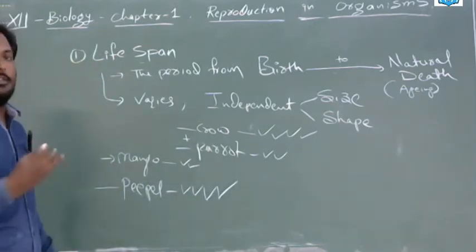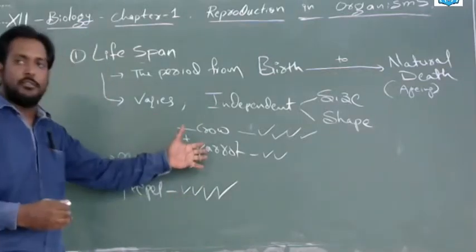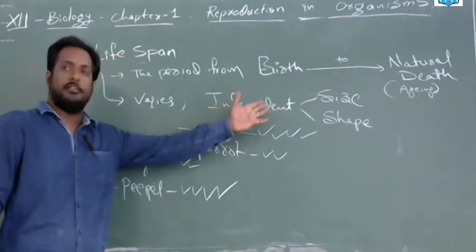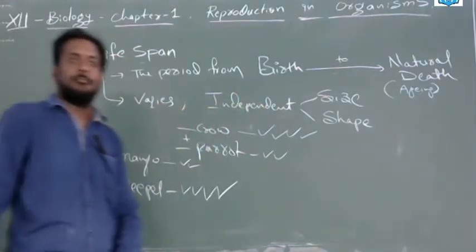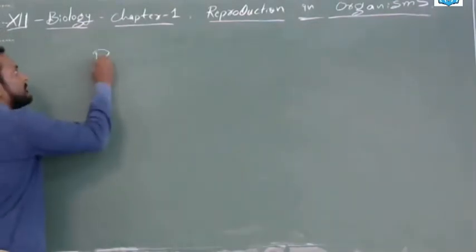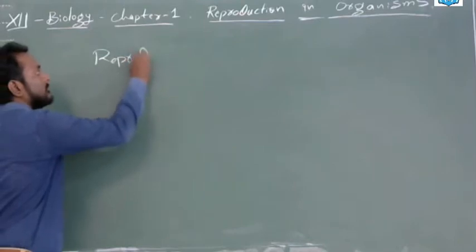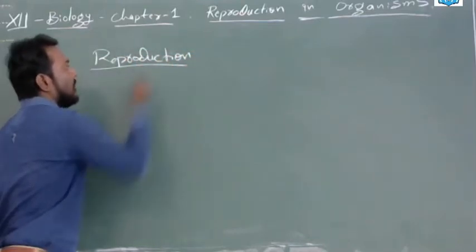Many times they will ask a simple question like this: what is the reason behind the difference between these organisms? You have to say it is independent of size and shape. Next is reproduction. What is reproduction?